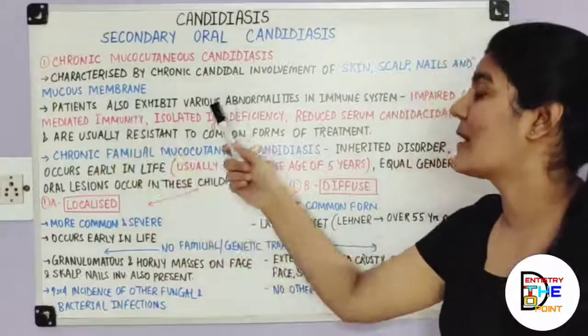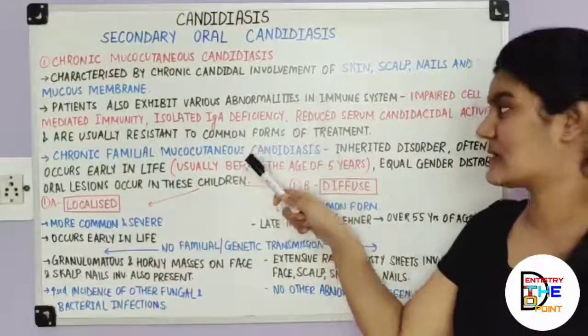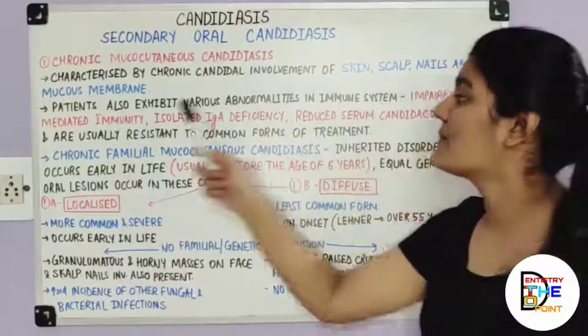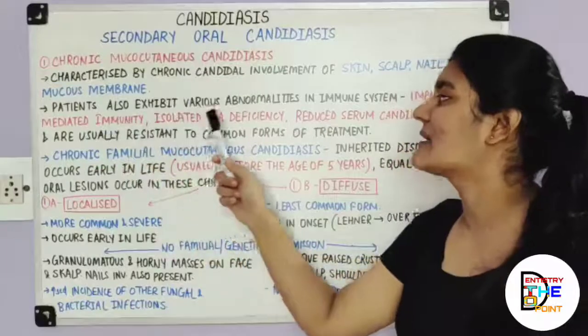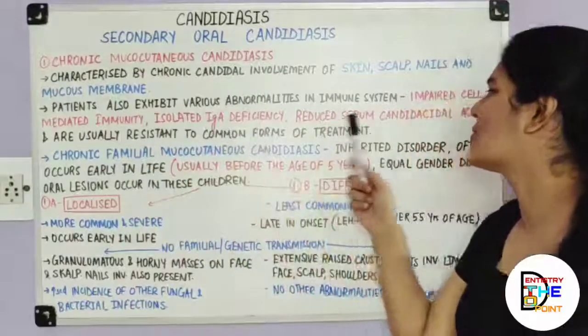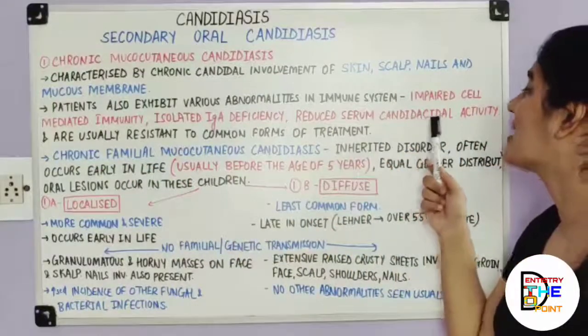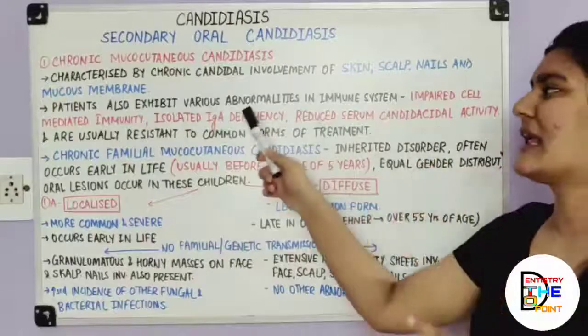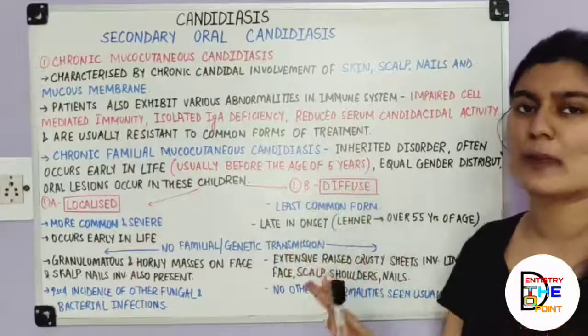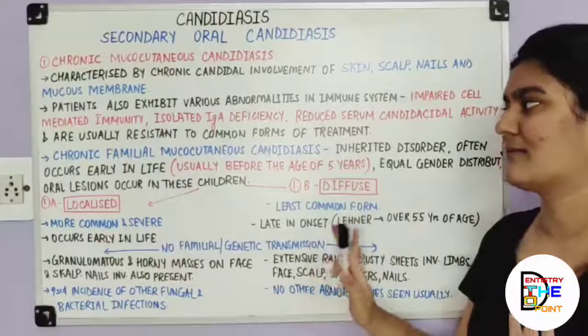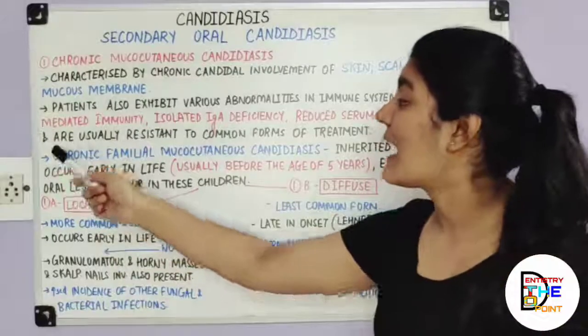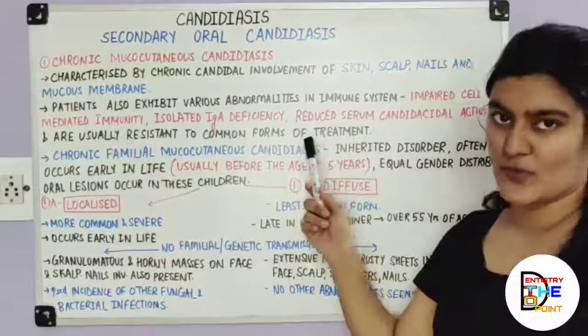Patients also exhibit various abnormalities in the immune system, that is impaired cell-mediated immunity, isolated IgA deficiency, reduced serum candidacidal activities. Now, this is an extra line you would say, if you remember it's fine, if you don't it's totally up to you. And they are usually resistant to common forms of treatment.